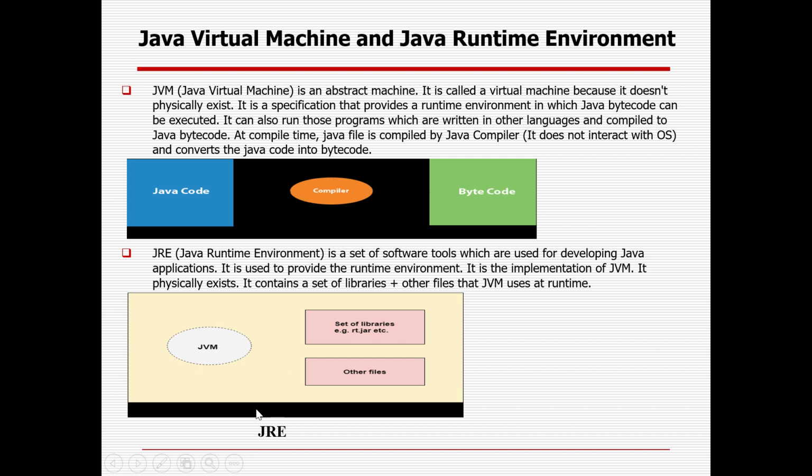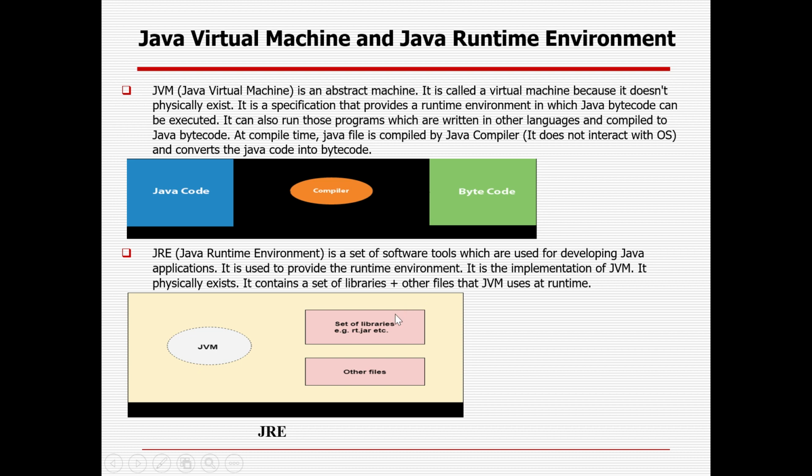Next comes the JRE, or Java Runtime Environment, which gives you the real-time environment to execute all your Java code. It is a combination of the JVM and a set of library files. The JRE is a set of software tools used for providing the runtime environment. It is the implementation of the JVM. Unlike the JVM, the JRE physically exists. It contains a set of libraries and other files that the JVM uses at runtime.